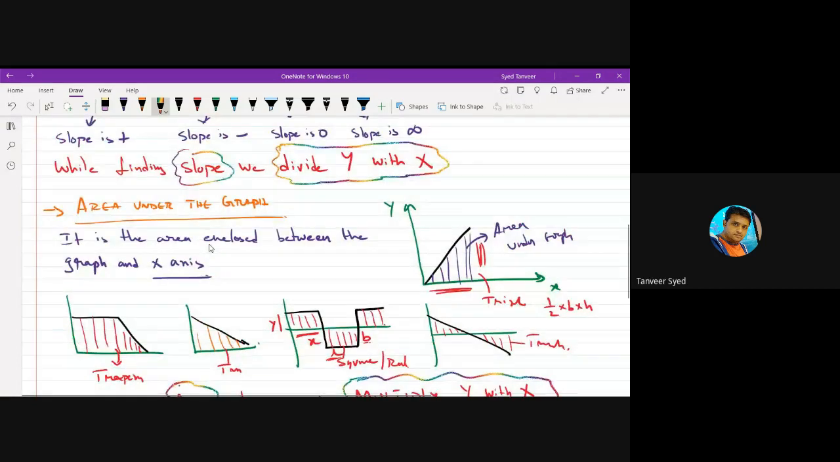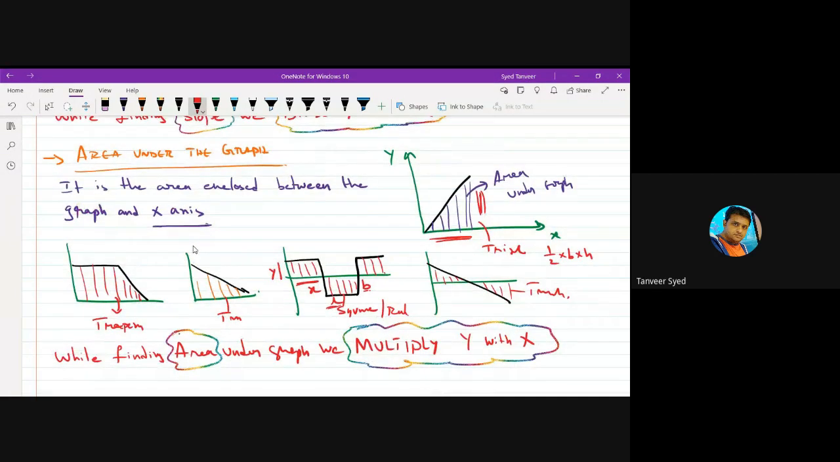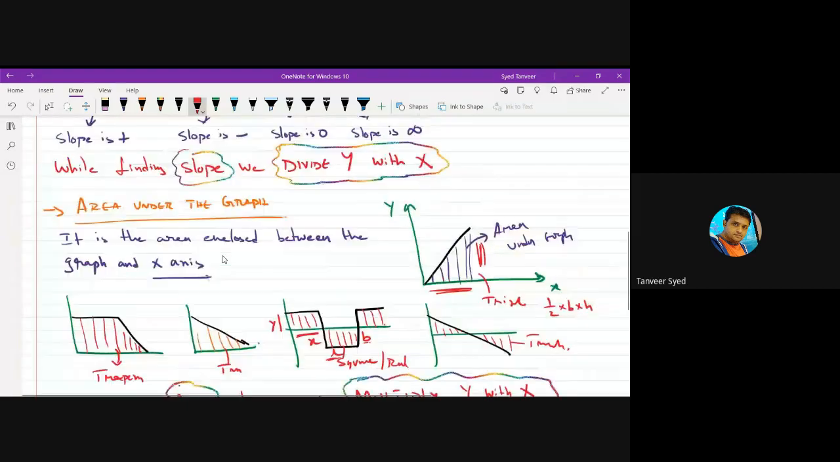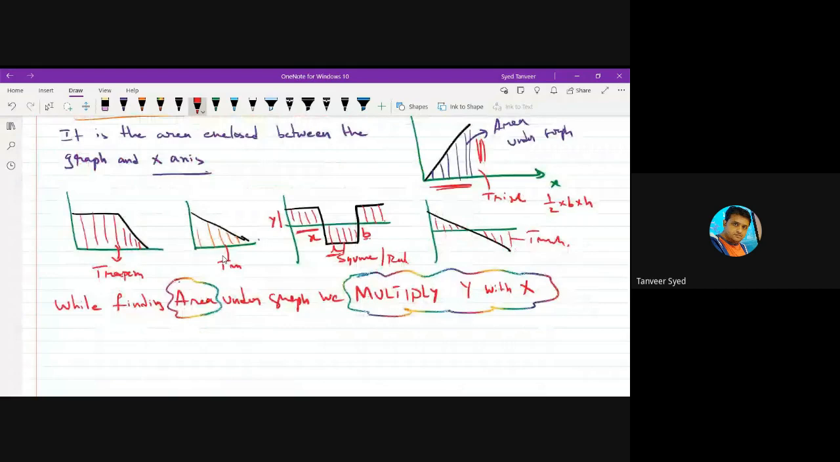If you are finding slope, you are dividing the quantity on the y-axis with the quantity on the x-axis. Very important point. We are going to use this. Remember, slope is division, area is multiplication. Division of what? Y with x. Multiplication of what? Y with x.